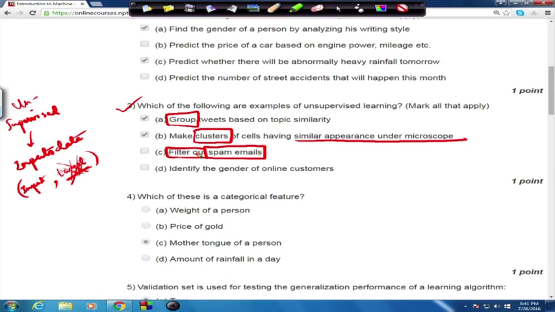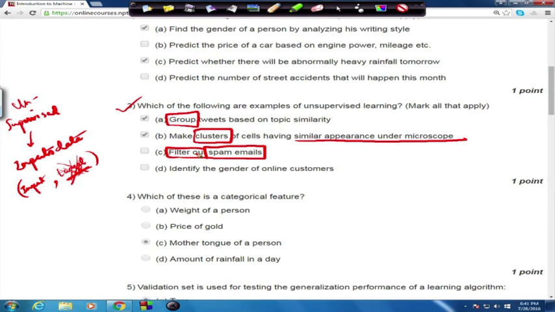So, it sees the content of the email and also the label along with it, whether it's spam or non-spam, a typical supervised learning scenario. All right. So, the process of spam filtering is not an unsupervised learning problem, because the spam filter learns from the supervision of the user. Okay. And this is a very valid question, right?